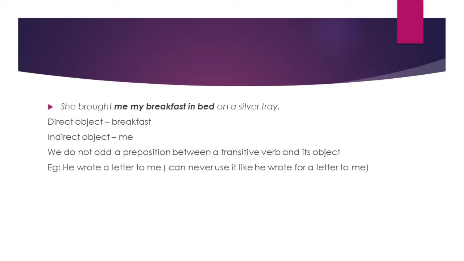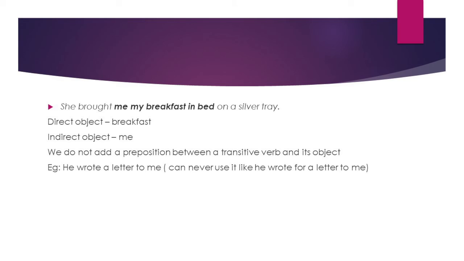So, here the direct object is my breakfast in bed. Indirect object is me. So, here we have two objects, direct and indirect. We can identify direct object by asking the question who or what to the verb. She brought what? My breakfast in bed.